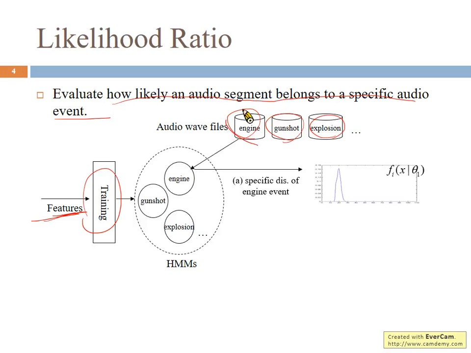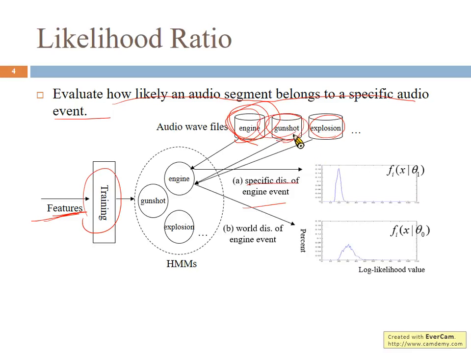If we input the engine sound to the engine model, then we get a lot of likelihood values, and we can construct the distribution of the likelihood values. And if we give the gunshot sound and explosion sound to the engine model, then we can construct the world distribution of the engine event.